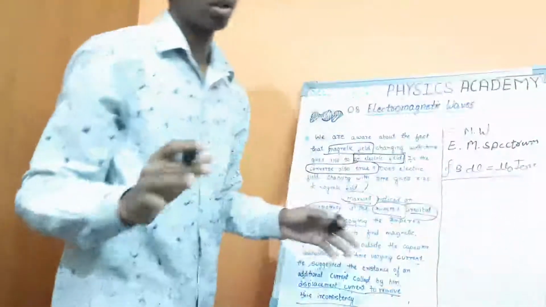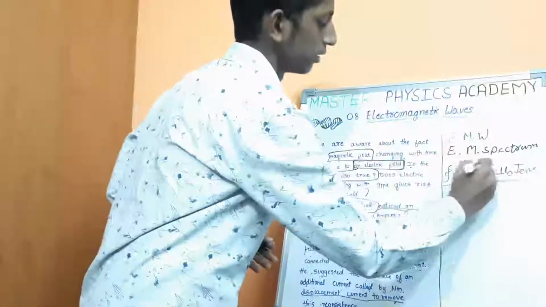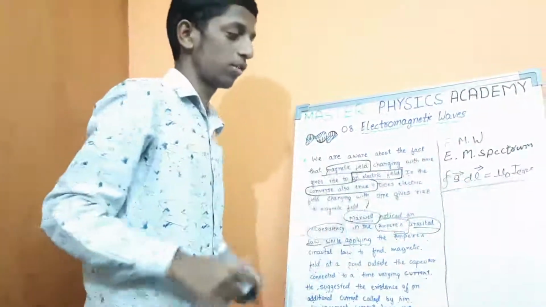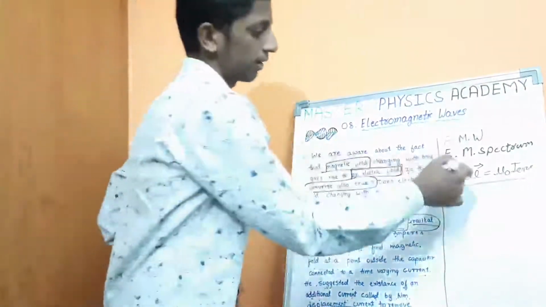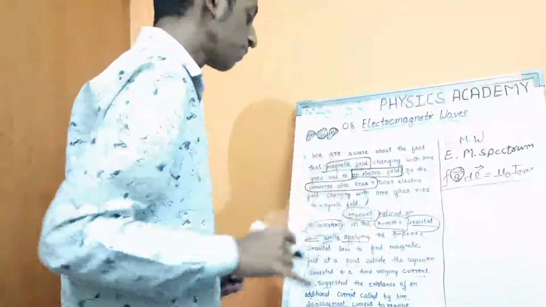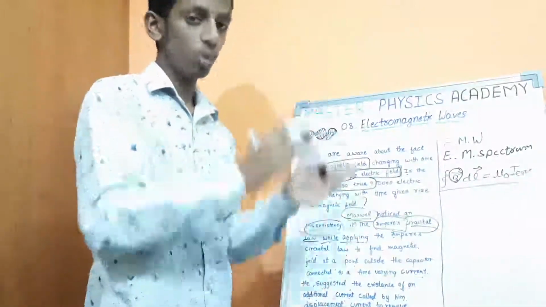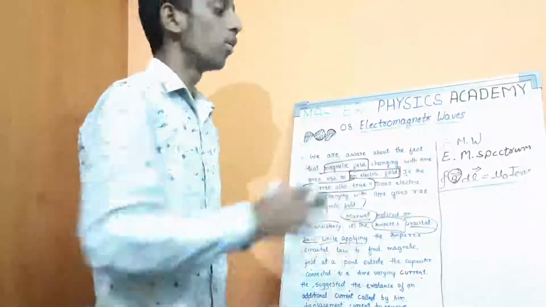Ampere's circuital law is used to find the magnetic field and its direction, and you have to use the vector notation also. Sorry for that. We will find the magnetic field and magnetic field direction by this formula. But in this Ampere's circuital law, there is an inconsistency. Who proposed that? Maxwell proposed that. What is that inconsistency? Let me explain that.